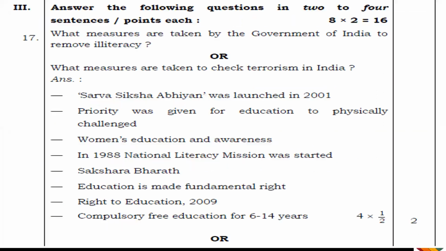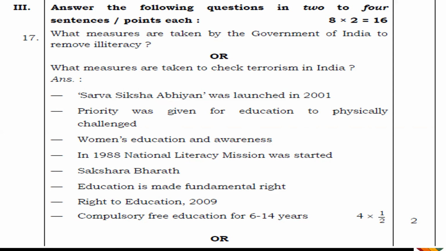Okay. Next, now we have the third main question, 17, and this question is for 2 marks each. Here you have internal choices also. In question 17, you can see 2 questions with an 'or', so you can attempt any one out of these 2, whichever you know well.